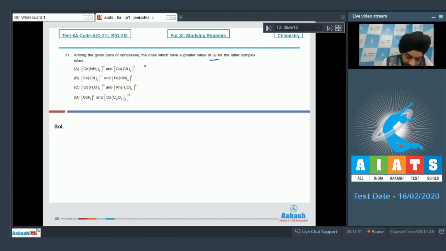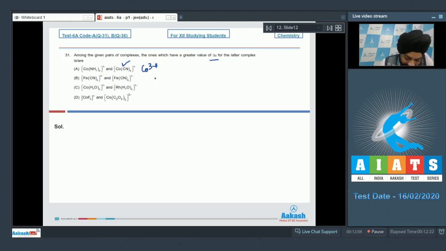So cobalt is in a state of plus 3 in both these complexes, whereas the ligands are different. If we talk about the cyanide and the ammonia ligands, the cyanide is a stronger ligand as compared to ammonia. So the cyanide ion is going to cause a greater splitting. So the second complex is going to have a greater splitting. If I talk about the B option now, in the B option I have Fe(CN)6 4- and Fe(CN)6 3-.